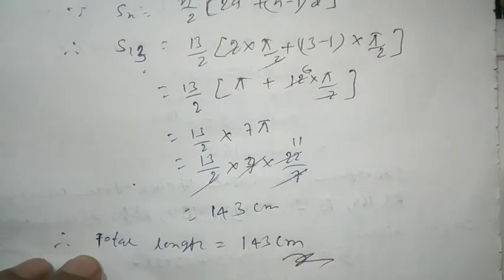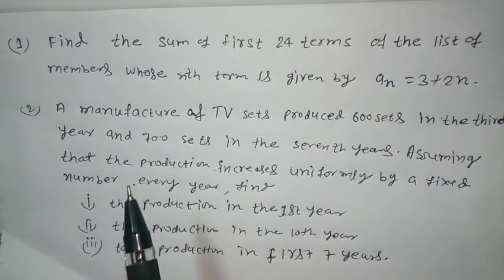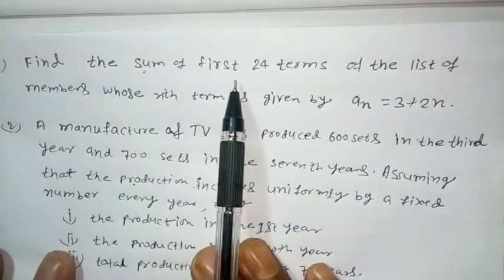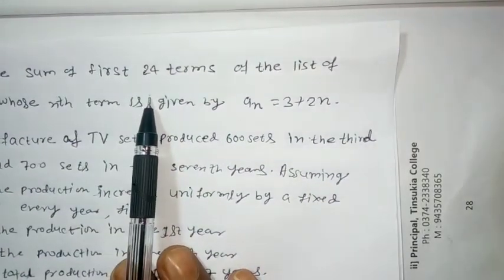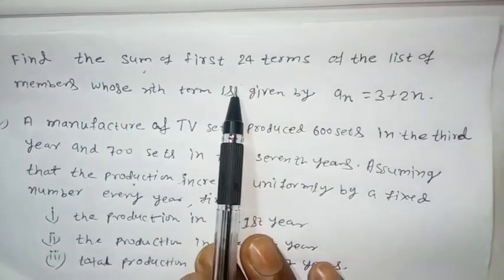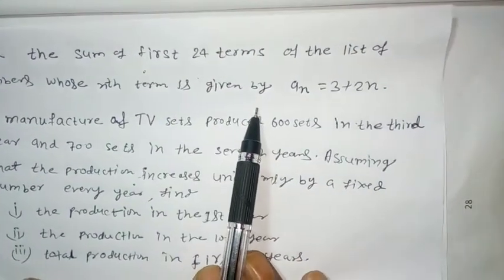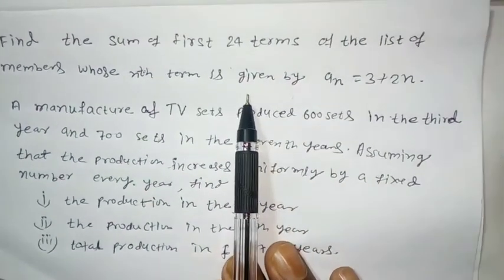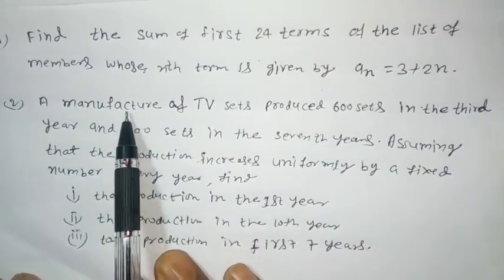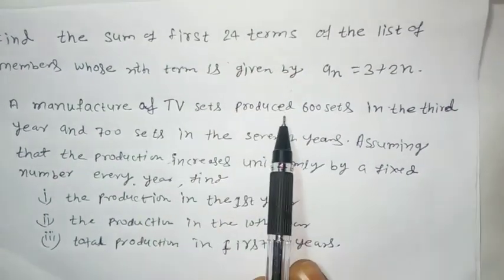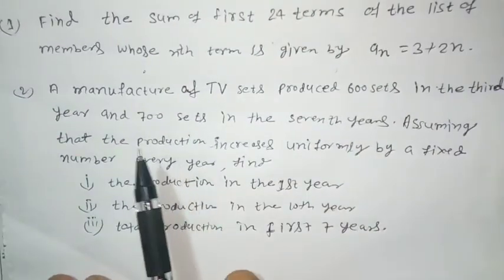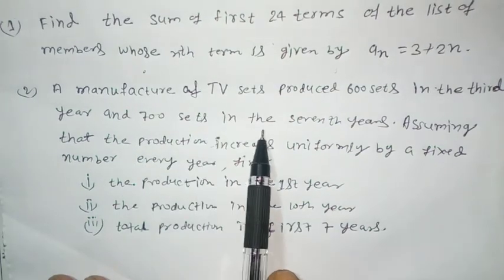Answer. Now I am giving you questions for practice. The first question is, find the sum of first 24 terms of the list of numbers whose nth term is given by a n is equal to 3 plus 2n. Second question, a manufacturer of TV sets produced 600 sets in the third year and 700 sets in the seventh year.